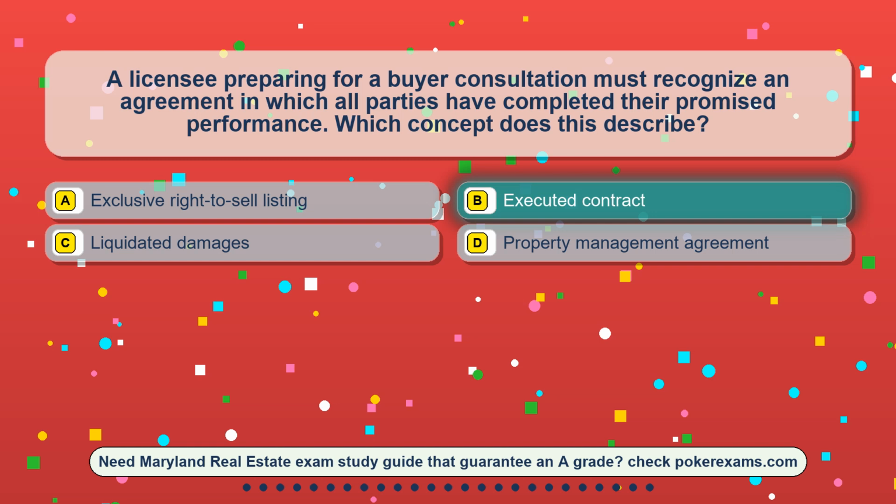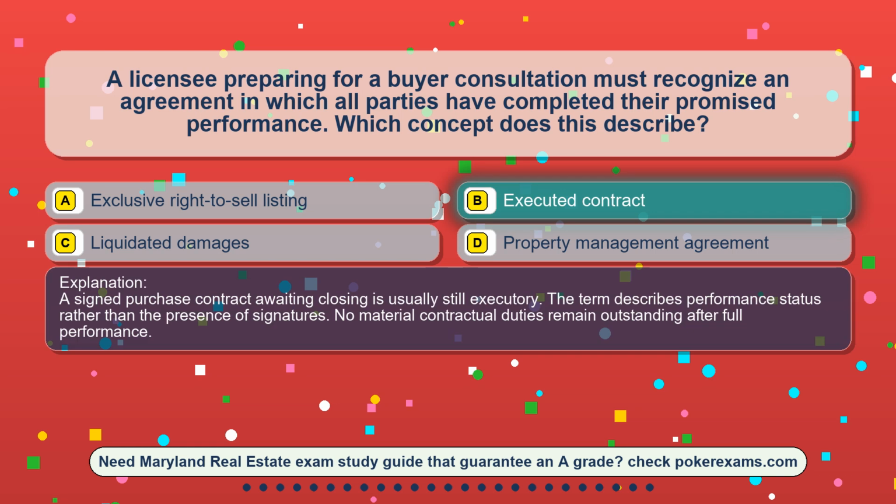The correct answer is option B, executed contract. A signed purchase contract awaiting closing is usually still executory. The term describes performance status rather than the presence of signatures. No material contractual duties remain outstanding after full performance.